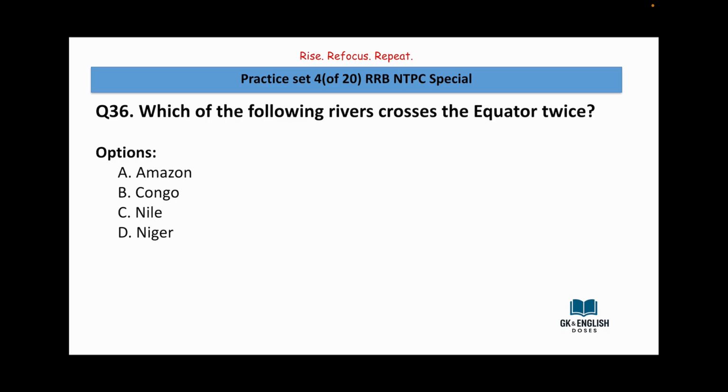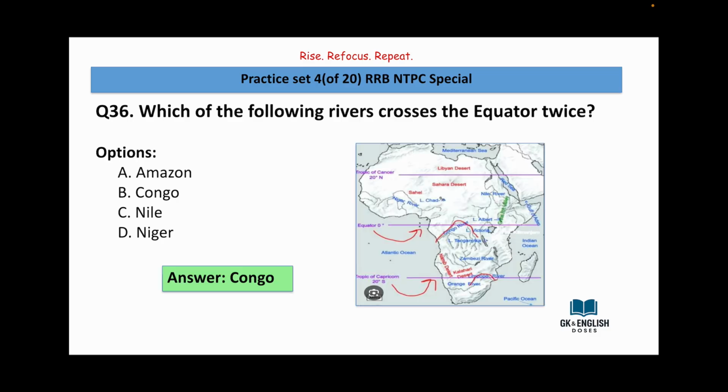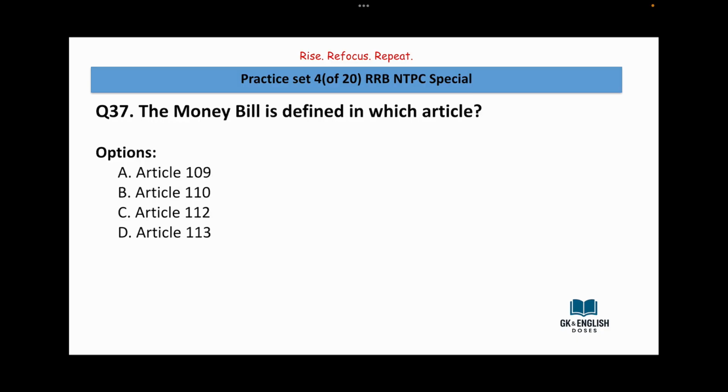Which of the following rivers crosses the equator twice? Amazon, Congo, Nile, Niger. The answer is Congo. The money bill is defined in which article? Article 109, Article 110, Article 112, Article 113.